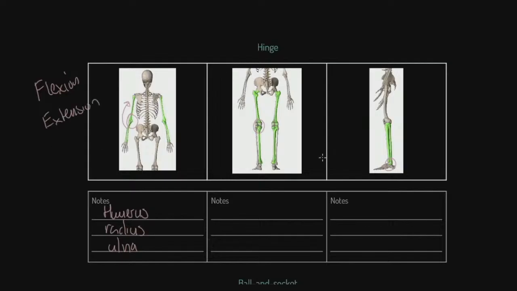Now that is almost identical to when we get to our knee joint. Of course, with the knee, we're talking about the articulation or the joining of the femur and the tibia. Notice that I am not putting fibula in there. The fibula does not articulate at the knee. So we've got tibia and femur. And of course, if this leg is to flex and bend, that's again flexion. If it's to straighten as it is now, we've got extension. Now, it would feel like common sense, right, that we would have the same principle with the ankle, but the ankle is slightly different.